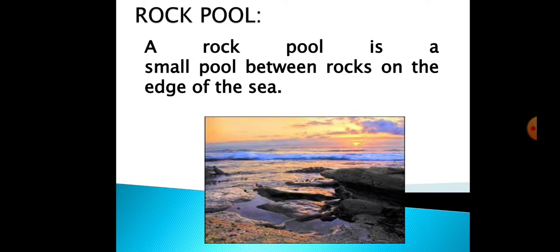So when the tide is high, all the plants and animals will be covered by the seawater because the water level is high on the seashore. But as the tide gets low, the water will be away from the seashore, and all these plants and animals will be left over in the rock pool. They will stay there until the tide is high, so that the sea water can take all the rock pool animals and rock pool plants back into the sea. One by one I will tell you.